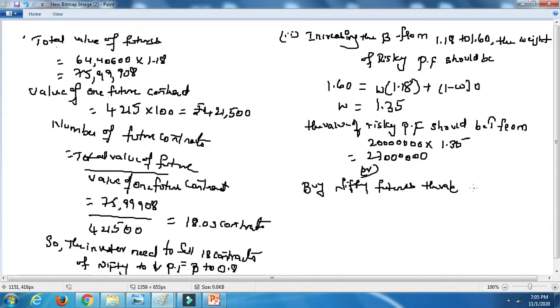So what we can do is subtract this, minus 2 crore, you will get 70 lakhs. Multiply this by 1.18 to calculate the Nifty futures, and you will get 82 lakhs 60,000.